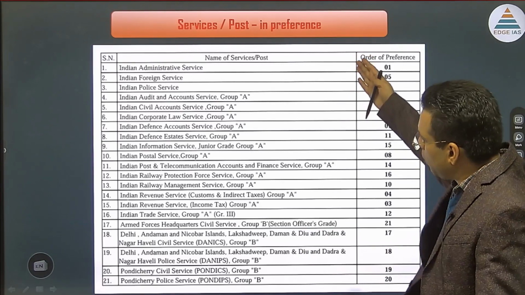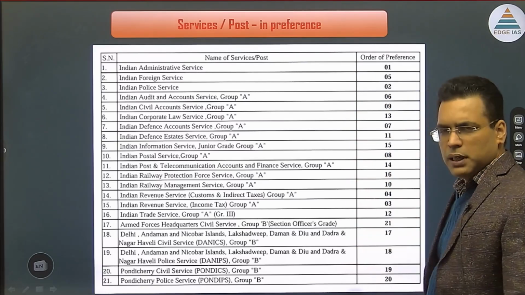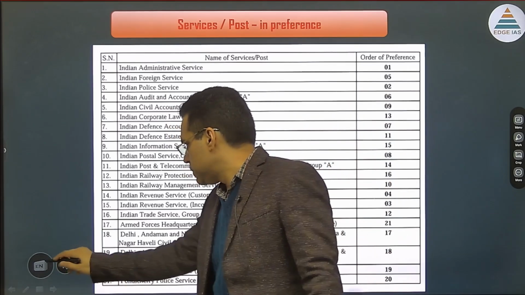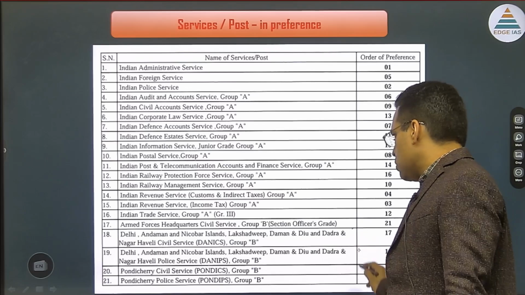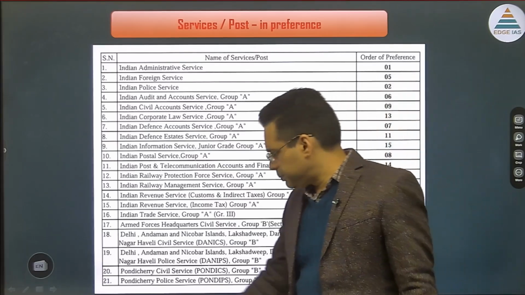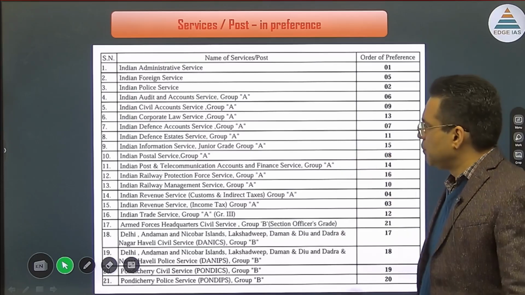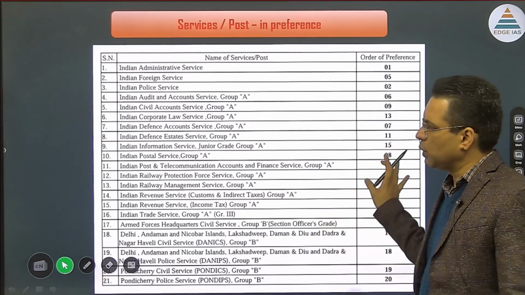So when you are trying to understand this information, people fill group B lower down. Now if you look at the information, the DANICS and DANIPS, these are group B services, and all these group B services are also good, but the information you provide is very important, how you fill it, because based on the rank all these services are allocated.